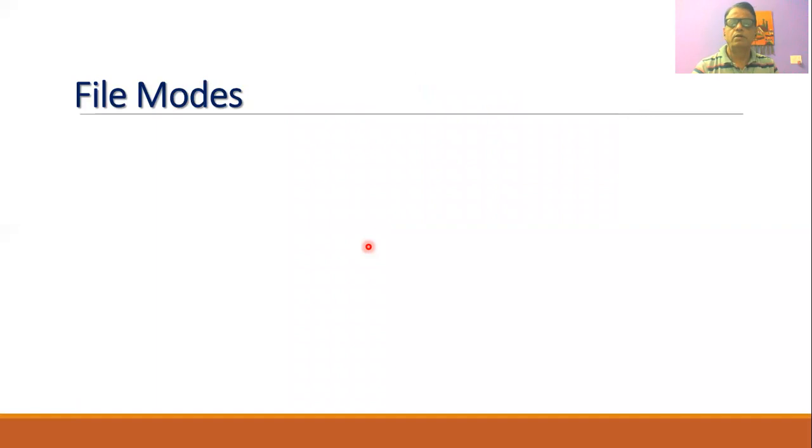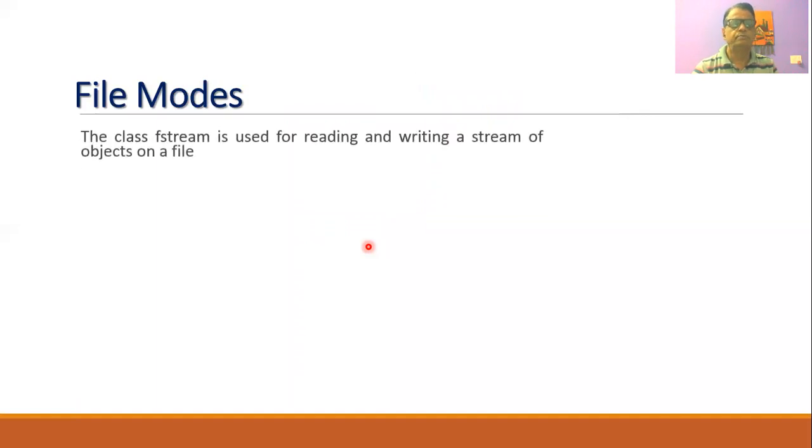Now we will go for the discussion of file modes. The class fstream can be used whenever we want to perform either reading or writing a stream of objects on a file.